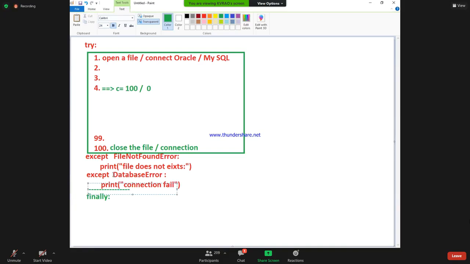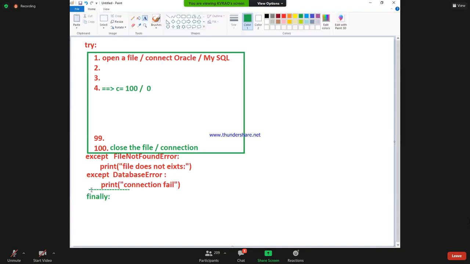File not found error, database error, and except error that is called zero division error. Like that, I have many except blocks. Dear students, try to understand more carefully. Because of line number 1, the file is opened. Because of line number 4, an exception is occurring, and PVM comes out of your try block, executing the appropriate except block.